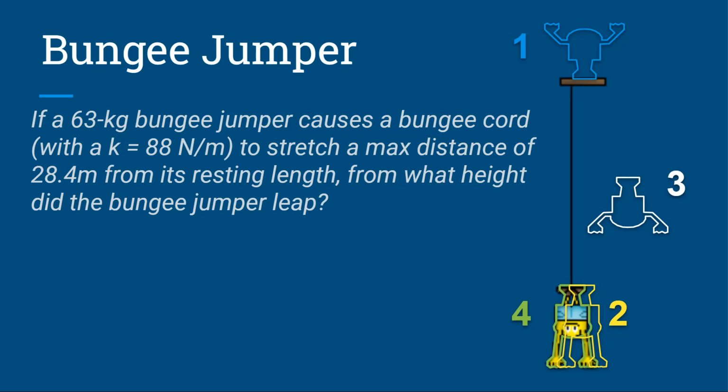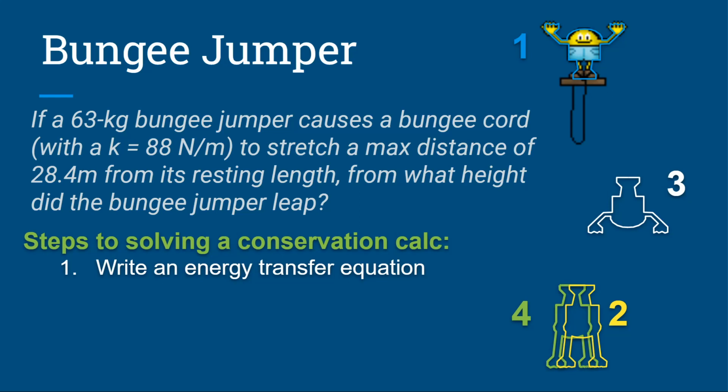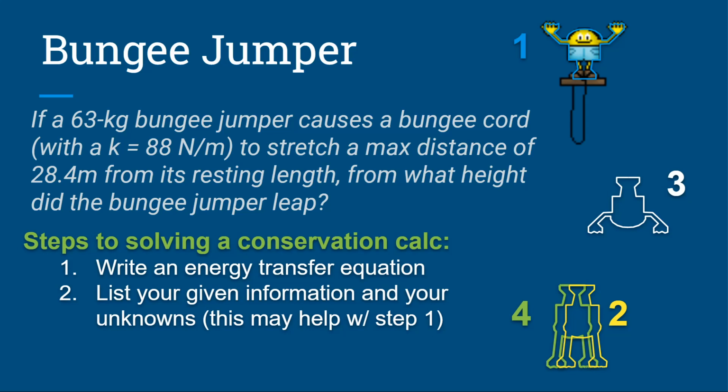So I need to write my energy transfer equation because if they give me EPE, I can probably set it equal to something. So again, I'm going to remind you of the steps that we've been using to solve these calculations. We start with that energy transfer equation, and sometimes it helps to list the given information first and look and say, oh look, they gave me a spring constant and they gave me an amount of displacement of the spring, or the bungee cord in this case. Okay, they must be giving me information for elastic potential energy, or hey, I have a mass and a velocity. Look at the givens. It will probably help you figure out what energy forms are present.